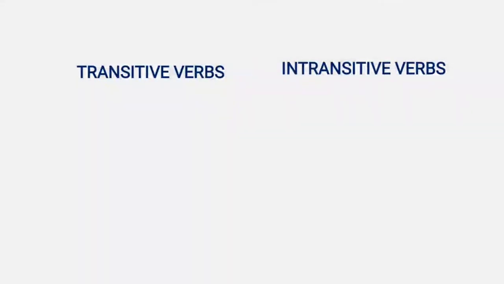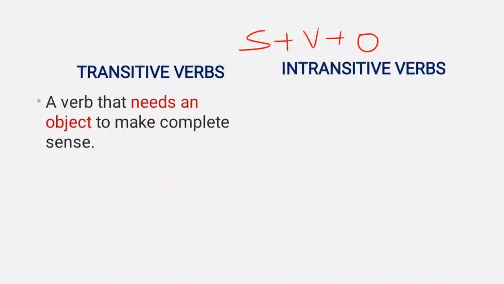To understand these two verbs, we should know the basic sentence structure, that is subject plus verb plus object, because transitive verbs must have a direct object, that is it needs an object to make complete sense. It demands something or someone to be acted upon.